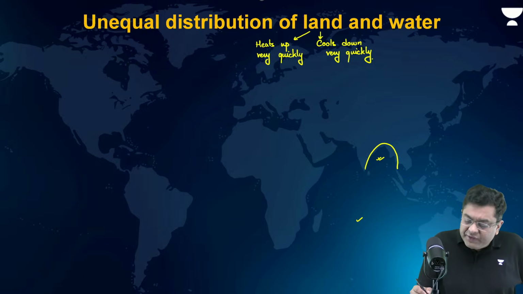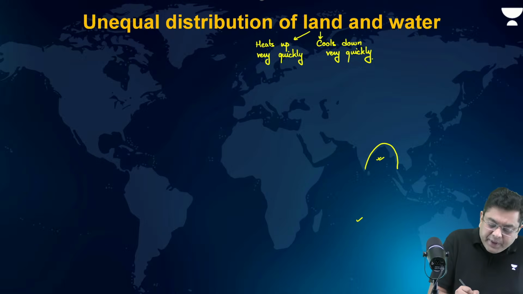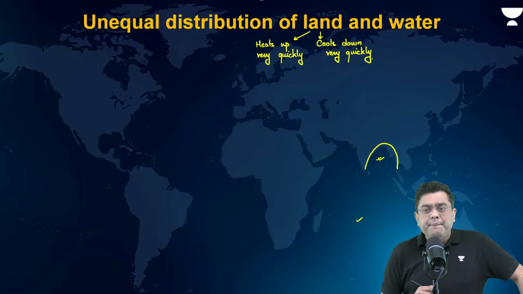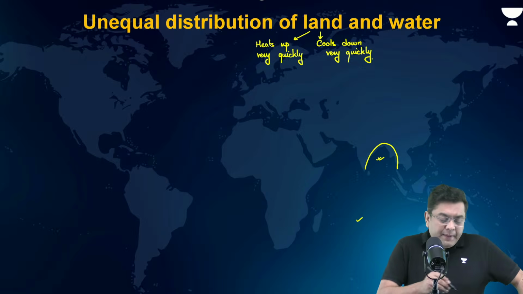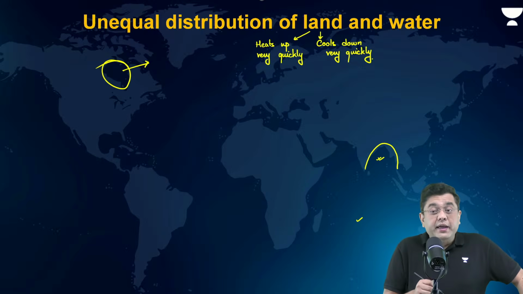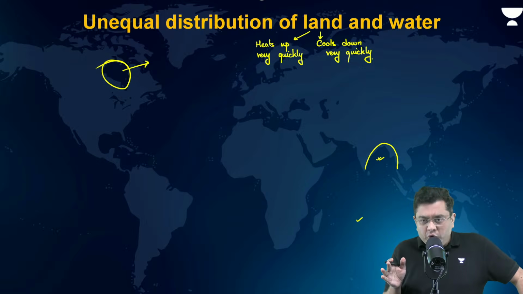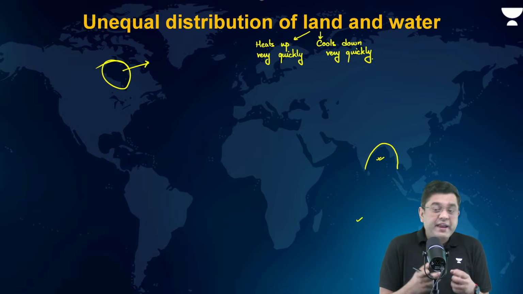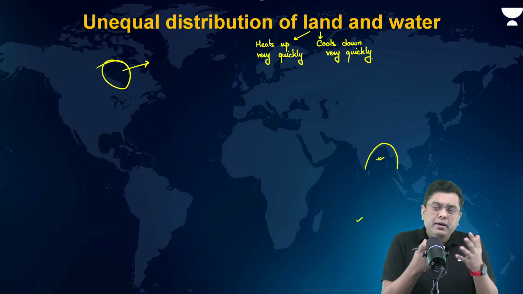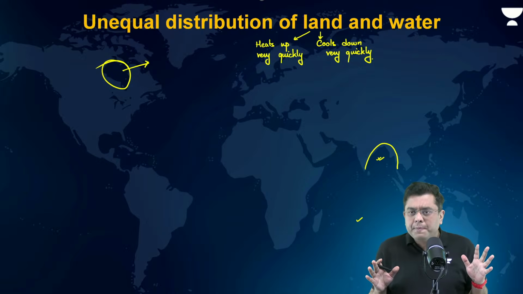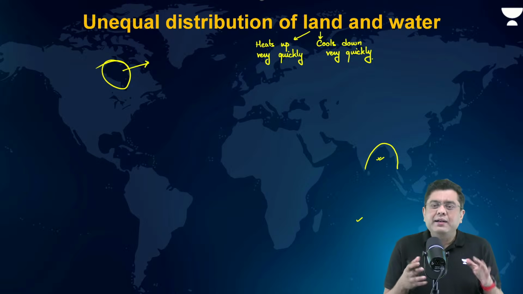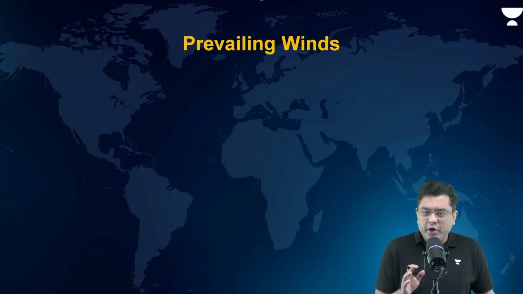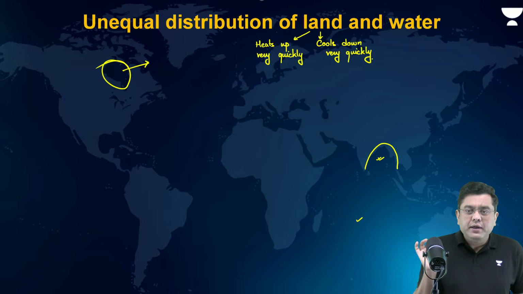If you consider the area around Hudson Bay, it is surrounded by very cold land areas, so this will also be very cold. So unequal distribution of land and water means wherever you have very cold land, the water body will also become very cold. Wherever you have very hot land, the water body also gets hotter. That is the role of land and water.